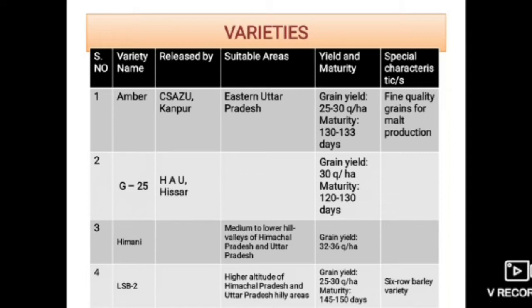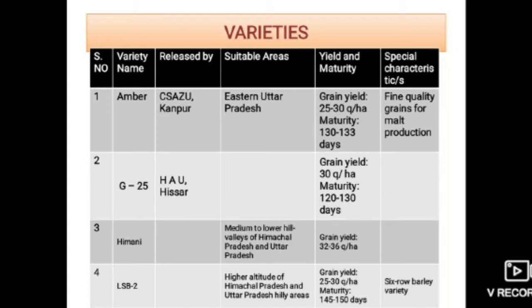And the next variety is Dolma, and it is released by Shimla. Suitable areas were rainfed regions of medium to high elevation of Himachal Pradesh and Uttar Pradesh, hilly zones, and its grain yield is about 35 to 40 quintal per hectare and its maturity period is about 140 to 150 days.